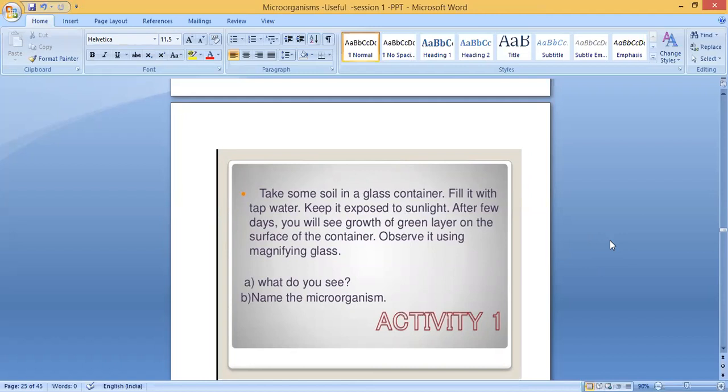Observe it using a magnifying glass. What do you see? You can see that there is a green layer floating on the surface. Name the organism. What is that? It is an algae. Actually, a green layer means it's a green algae. Why is it greenish in color? Because it contains chlorophyll. So with the help of this chlorophyll, they can do photosynthesis.